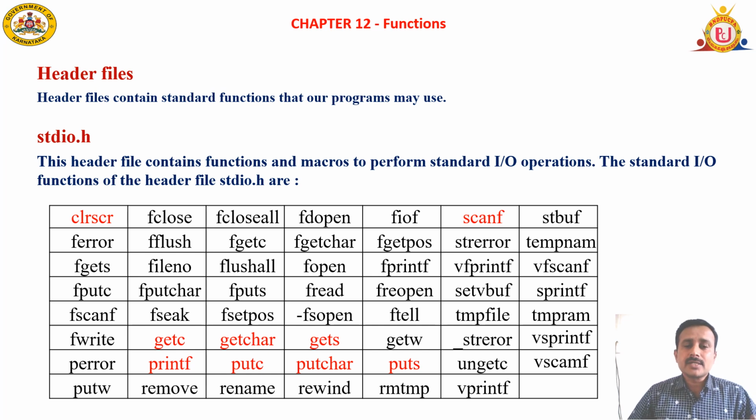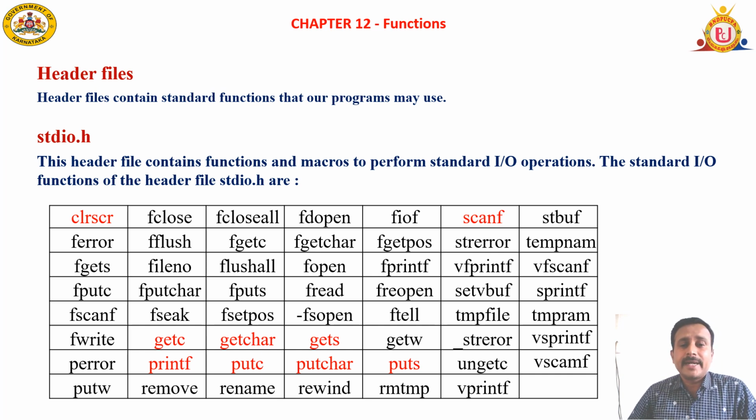Generally, stdio.h is used in C programming. Suppose if we include iostream.h, that is in C++, the object-oriented programming concept, this stdio.h is automatically included in that. So normally it is used for C programming, that is stdio.h.